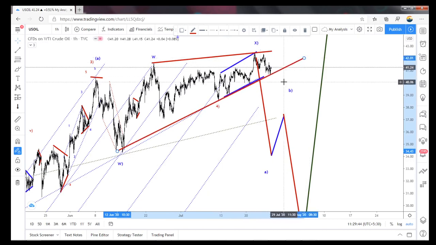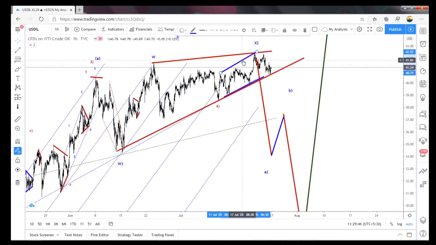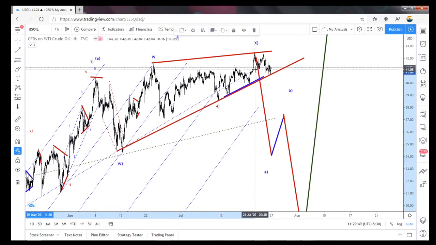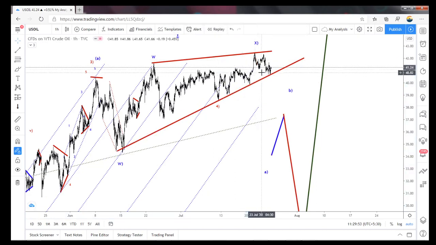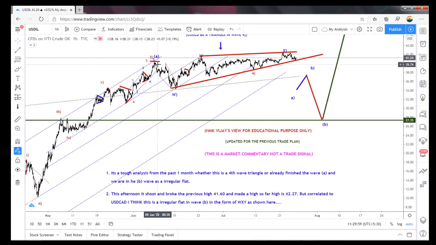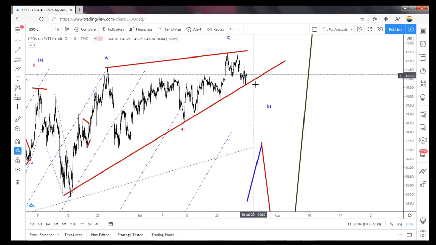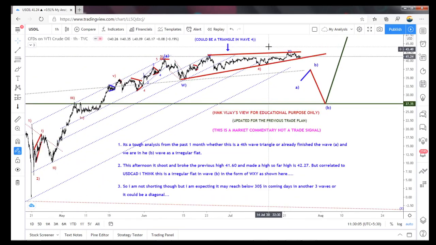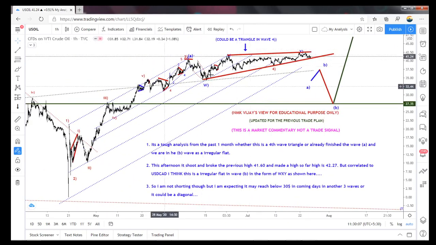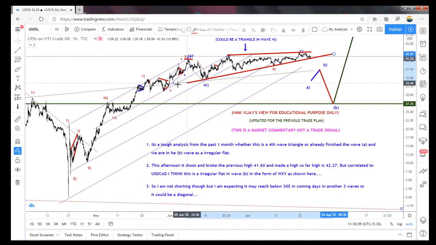I will once again remove all those things. One, two, three. Yeah, 1, 2. Yeah, this could be a 3, and this could be a 4 and 5. Yeah, that could be an ending diagonal in the fifth wave. There are still chances.